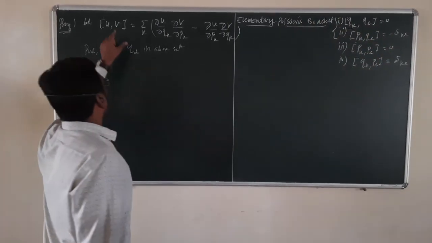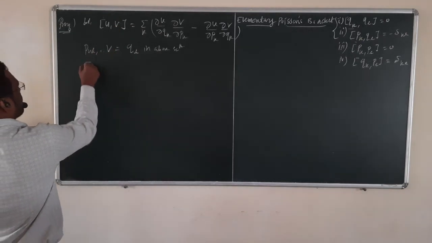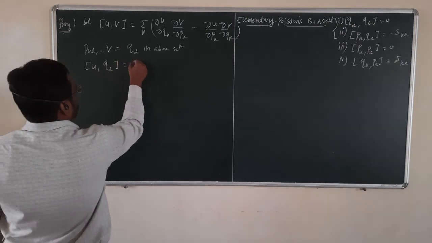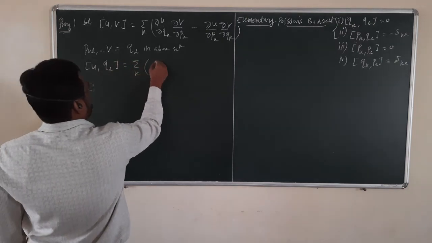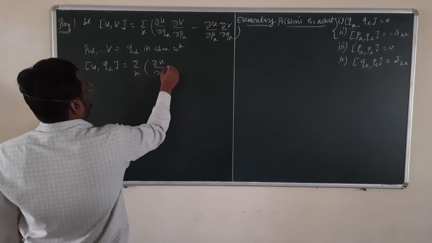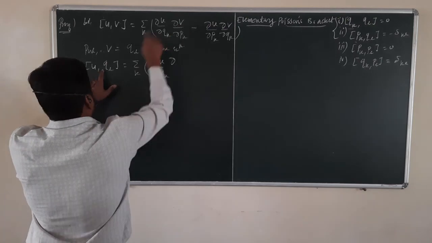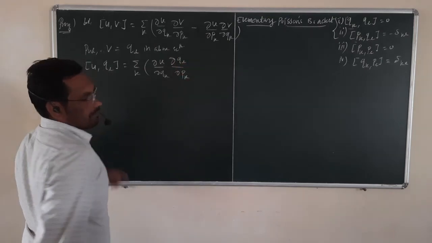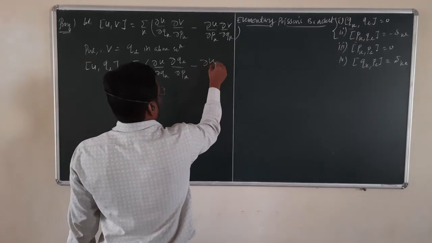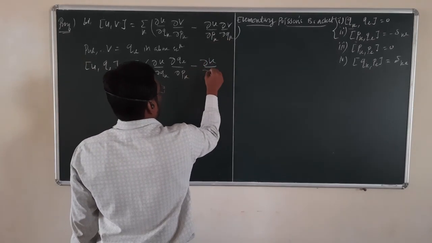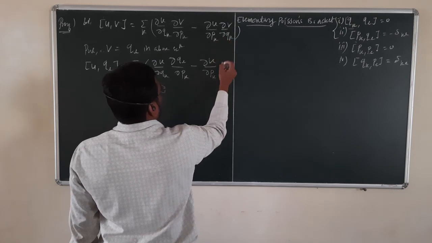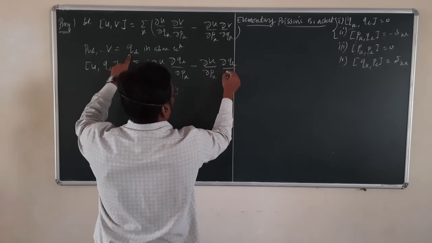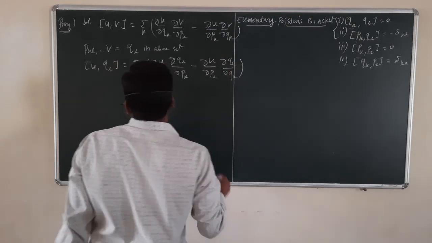So if you put v equal to ql, then we get the commutator u and ql is equal to summation over k, the partial derivative of u with respect to qk and the partial derivative of v, now v is what? ql. So the partial derivative of ql with respect to pk, minus the partial derivative of u with respect to pk, and here the partial derivative of v, which is ql, with respect to qk. Now this is equal to,